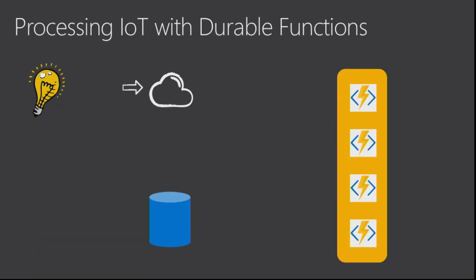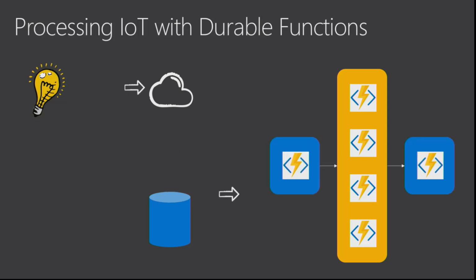Okay, so now how does our IoT scenario look? We've got our data coming in. We still have our whole bunch of little functions, each doing their own little piece of the puzzle. But instead of triggering them by the event coming in, now we trigger a new durable orchestrator, durable function, sorry, that then manages all the children.